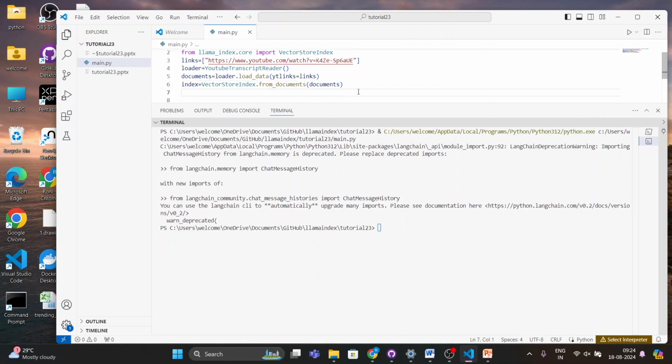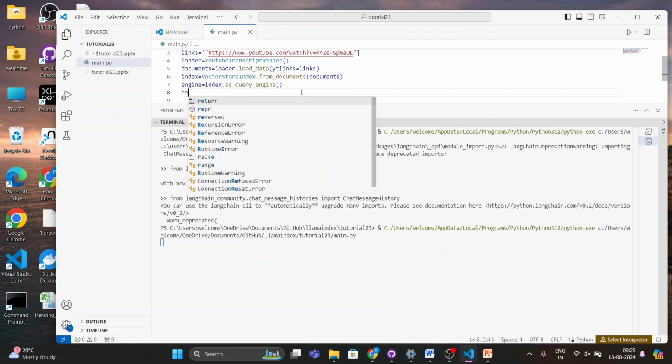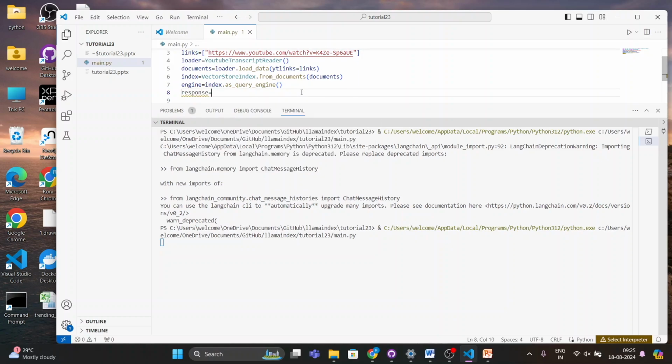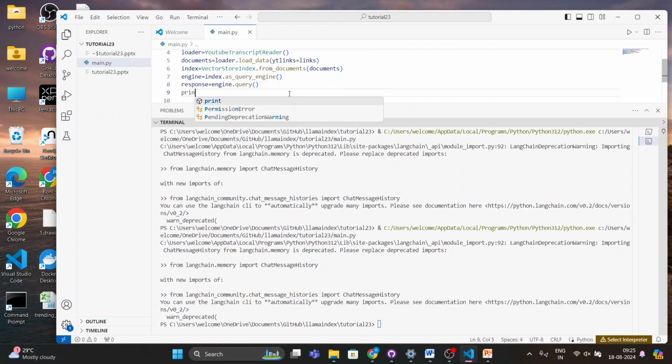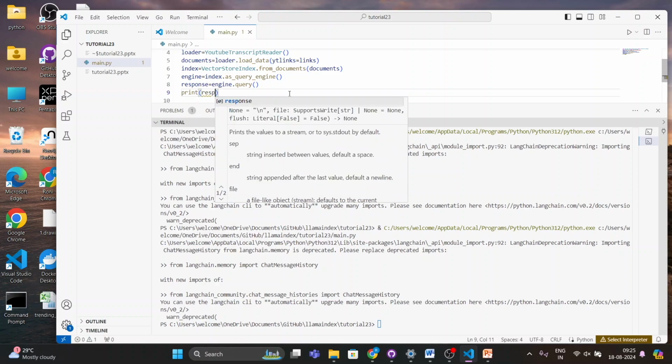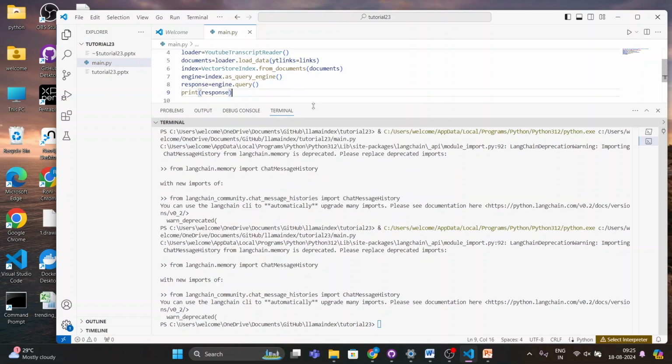Now I'll create an engine equal to index.as_query_engine. Then response equals engine.query, and inside that I'll ask something, and then we'll print the response.